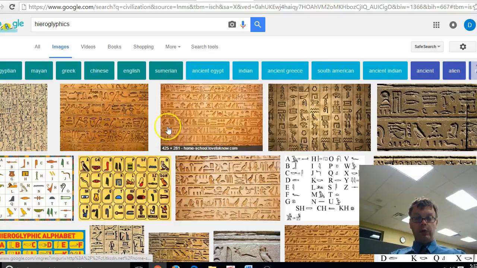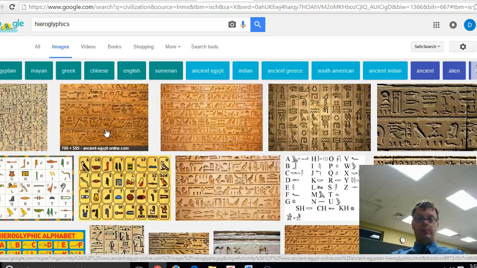And here we have hieroglyphics. Hieroglyphics, this looks like cuneiform. Well, it does. It's a similar writing system. Hieroglyphics was in ancient Egypt, also uses symbols. Each symbol means a word.